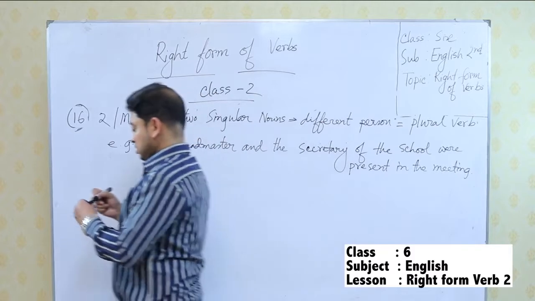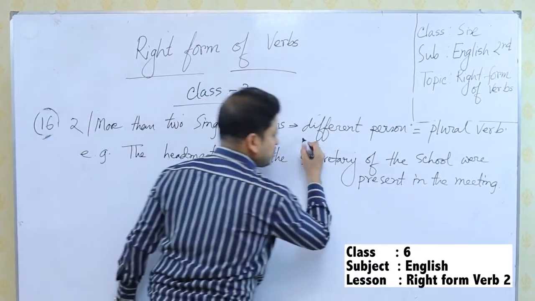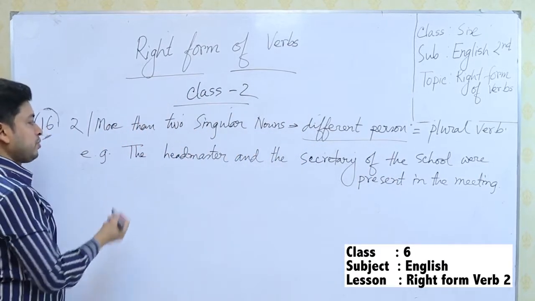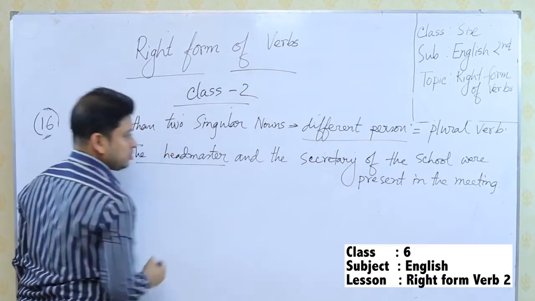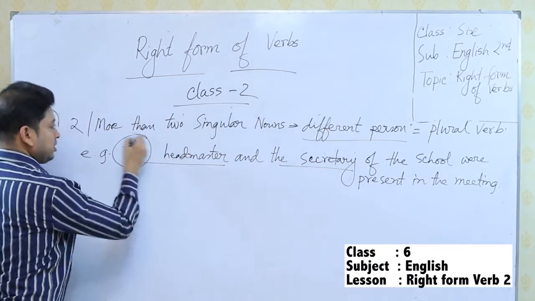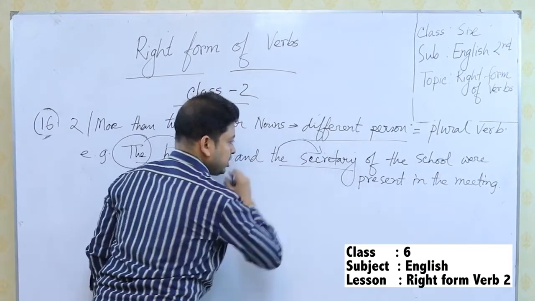Very important. Two or more than two singular nouns referring to different persons, so the verb will be a plural verb. Look at the example. The headmaster, the secretary. So this is the key factor. The is used for this person, the is used for this person.